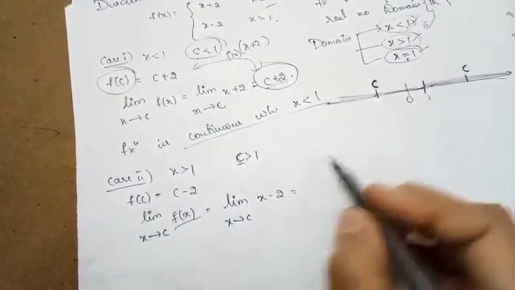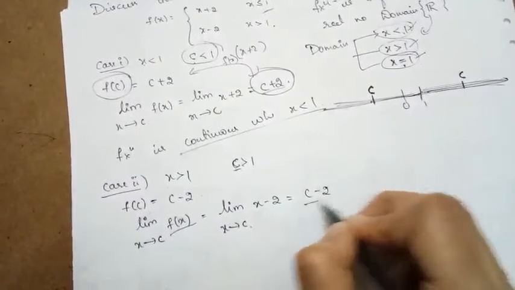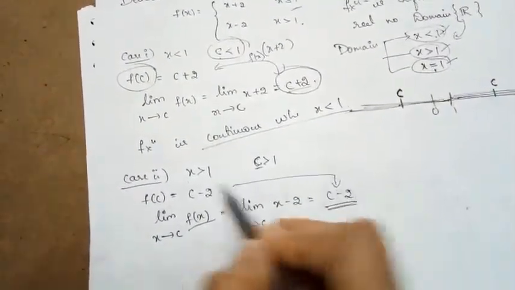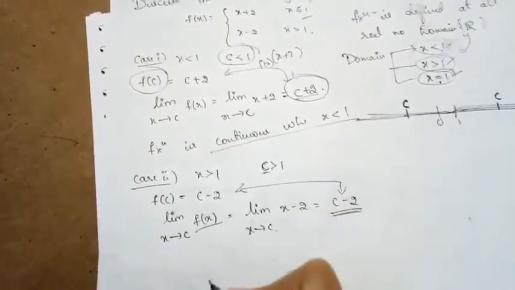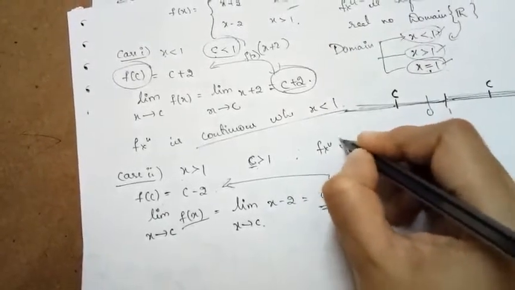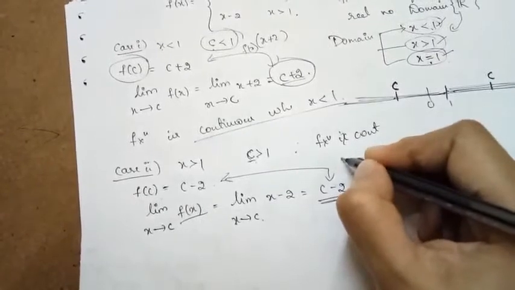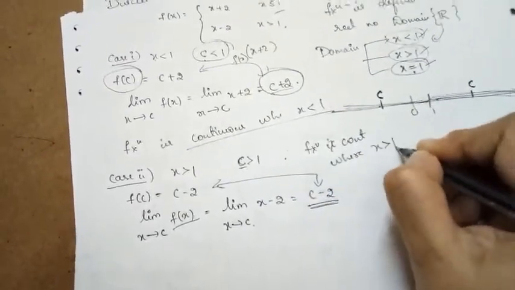Since the function is x minus 2 and x is approaching towards c, if we apply the limit we get c minus 2. So clearly the limit of the function and the value of the function at x is equal to c both coincide. So we can say that the function is continuous for all the values of x which are strictly greater than 1.